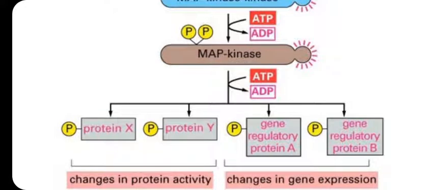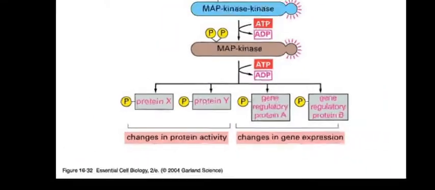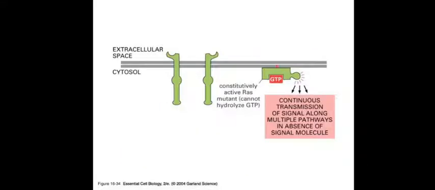different systems, and phosphorylated MAP kinase will have signal divergence and control protein X, protein Y, gene regulator protein and gene modulatory protein A, B. Now it will take over two major events. Cytoplasmic changes in protein activity. So some proteins present in the cytoplasm will change their conformation, either activated or deactivated. Activated proteins may act as gene regulator protein A or gene regulator protein B. They diffuse into the nucleus and change the gene expression pattern. So they can control the gene expression.